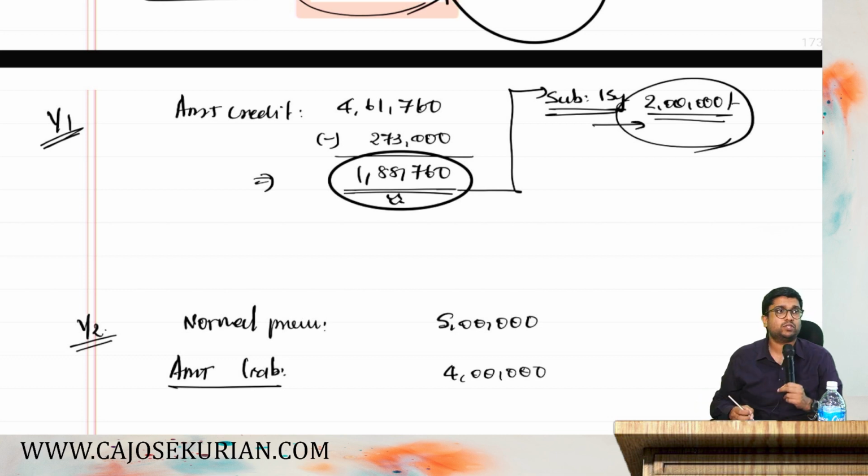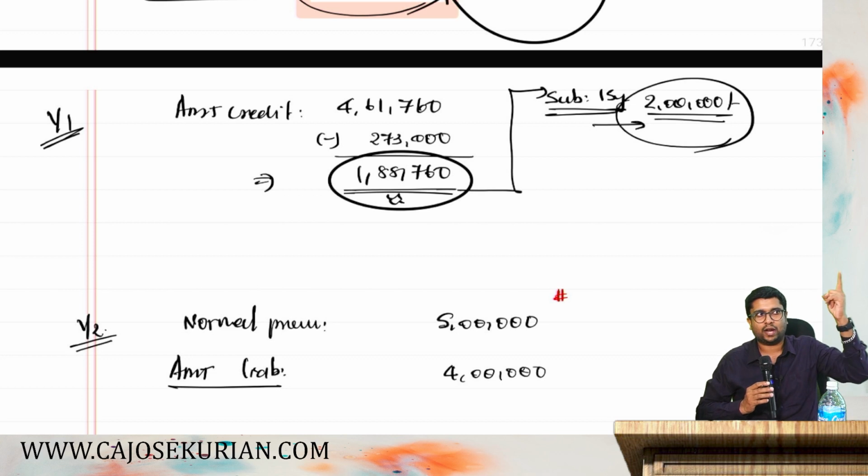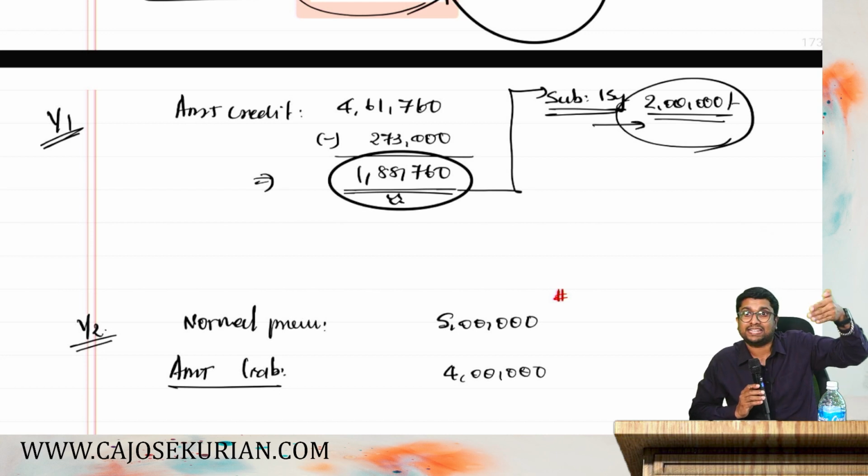Now you tell me which one to pay as the final tax liability. Whichever is higher. That means 5 lakh should be paid as the final tax liability. So in year 1, AMT was high. In year 2, AMT is less. Yes or no? In year 1, AMT was high, that's why you get an AMT credit. In year 2, the situation reversed. That means normal is high and AMT is less.